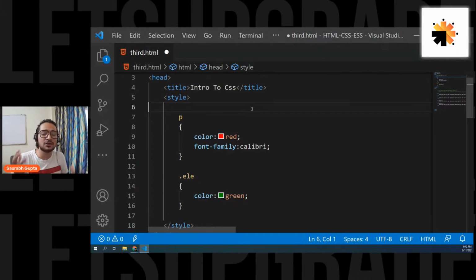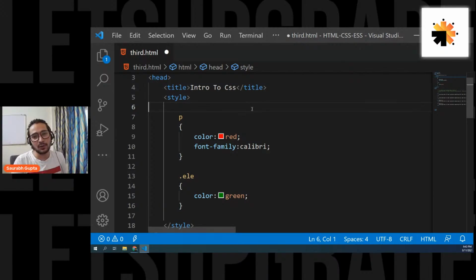While coding, it will cause a lot of problems because if your CSS is big and your HTML is really big, you have to scroll up and down while doing things. When you want to write CSS, you have to go up. When you want to write HTML, you have to come down. So you have to do this a lot. That's why it is suggested that when you think your CSS will grow big, you should normally use an external CSS. By external CSS, we mean that you should have a separate CSS file.